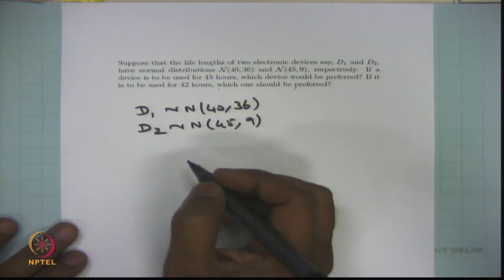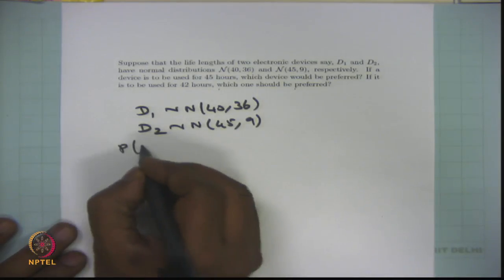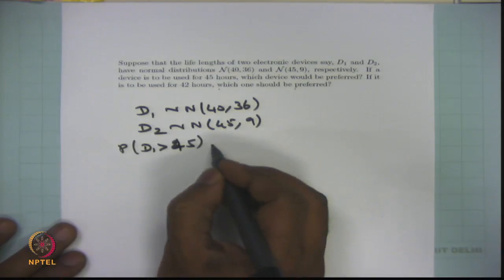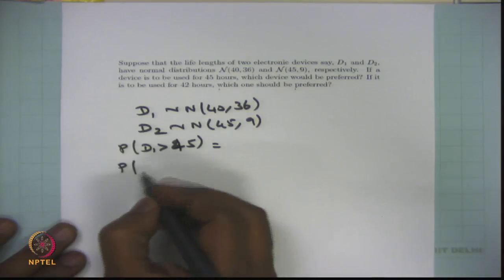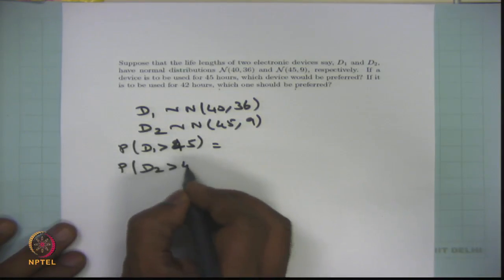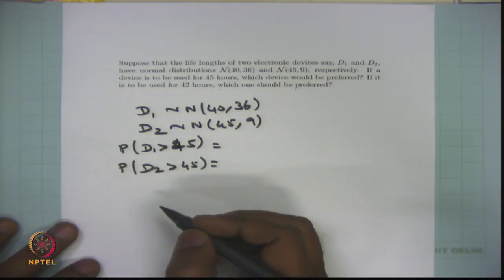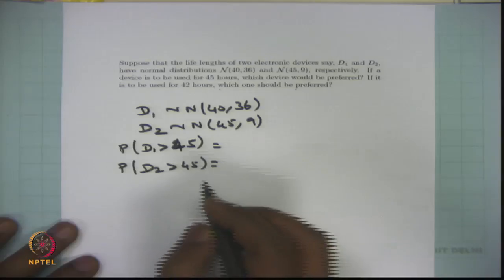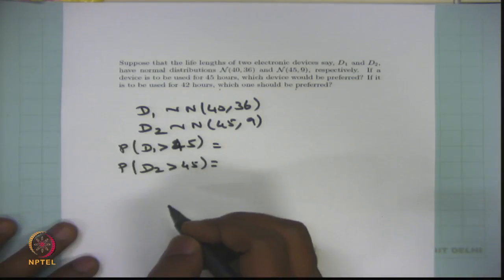So what we will do is find the probability that D1 is greater than 45, and similarly the probability that D2 is greater than 45. Whichever has the higher probability, we will prefer that. If a device is used for 45 hours, whichever has the higher probability of working more than 45 hours, we will prefer that electronic device. Okay, let's find the probability of D1 greater than 45.